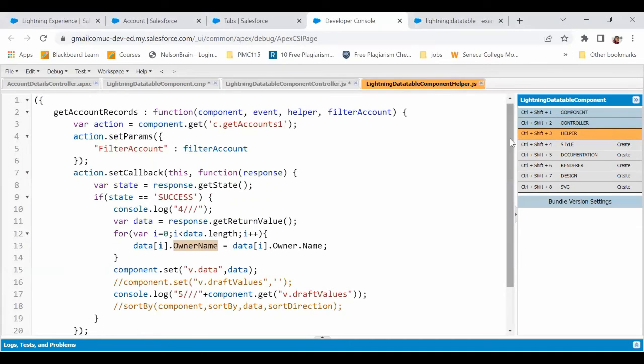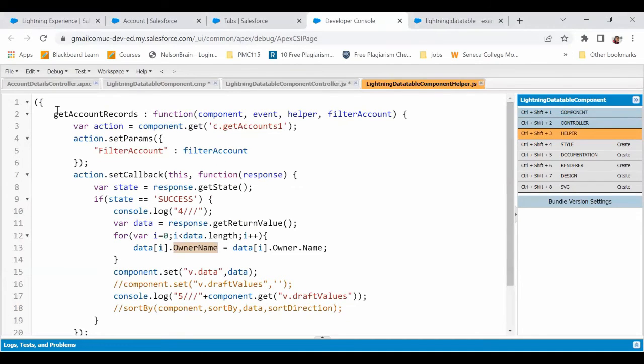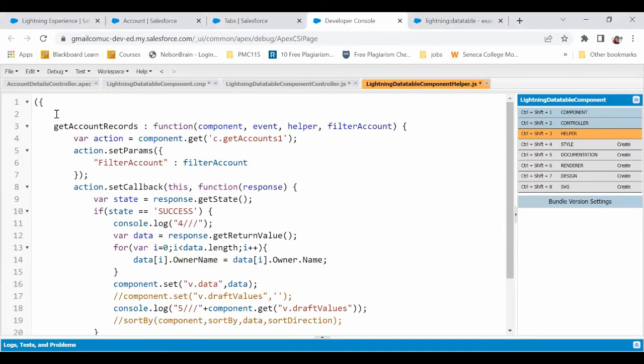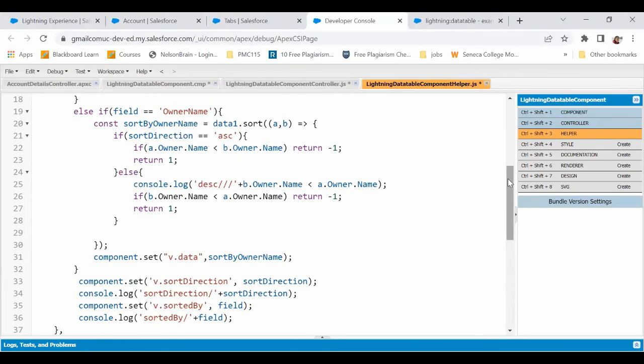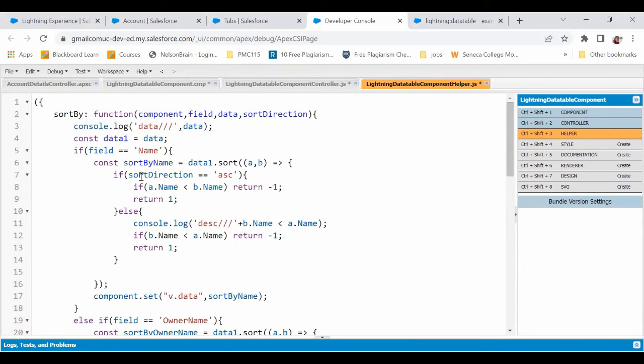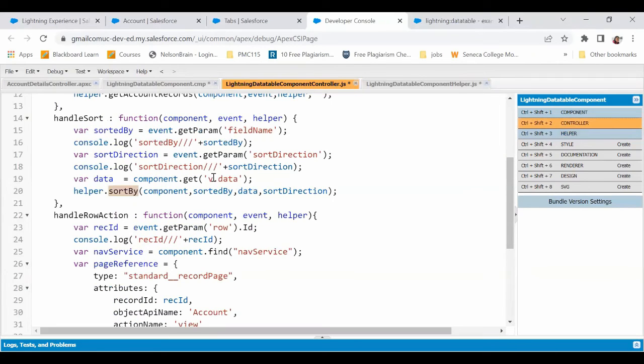I'm going to my helper and I'm adding this method called sort by. Now, what am I doing here? First of all, I've passed the data as a parameter. So I'm going to get that into a constant variable in my JavaScript, which I've named data1. Now here, instead of field, I've passed the sorted by.